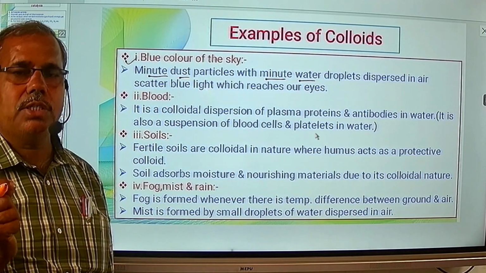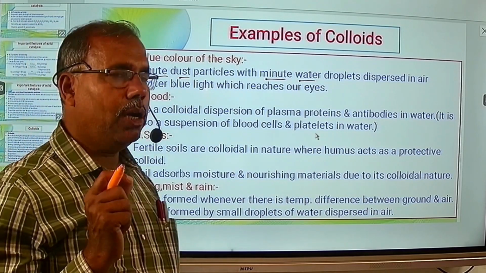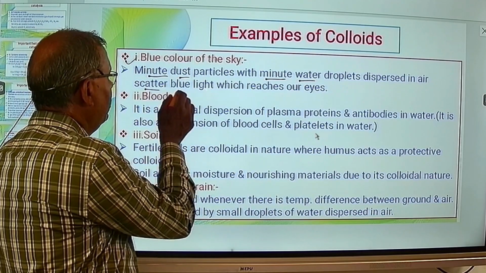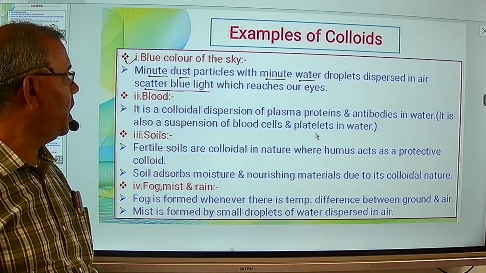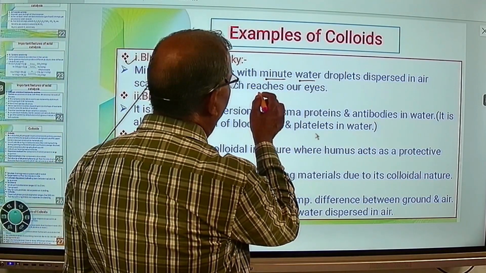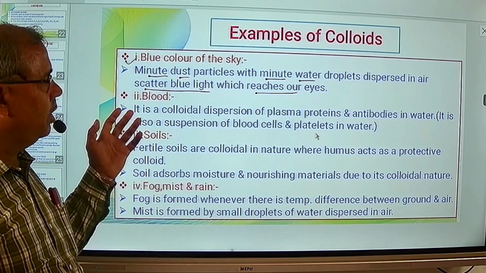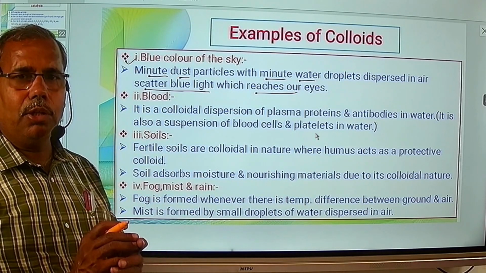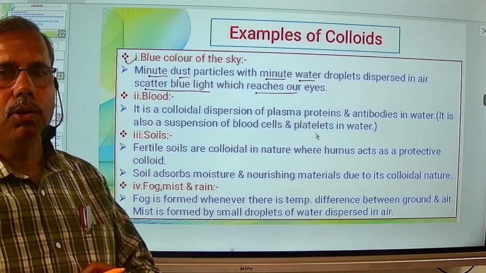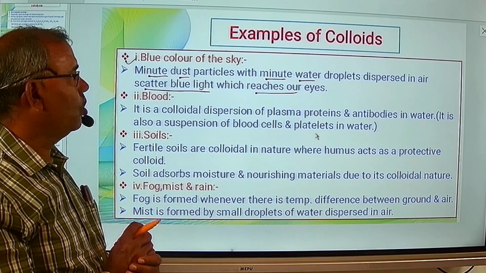So smallest minute dust particles and the minute water particles, they disperse into the air and they scatter blue colored light. They scatter blue colored light, that is blue light, which reaches to our eyes and therefore the sky seems to us to be blue. म्हणजे हे जे रंग ब्ल्यू कलर आपल्याला दिसतो त्याची स्कॅटरिंग होते डस्ट पार्टिकल्स आणि वॉटर पार्टिकल्समुळे. हे it is an example of colloids.